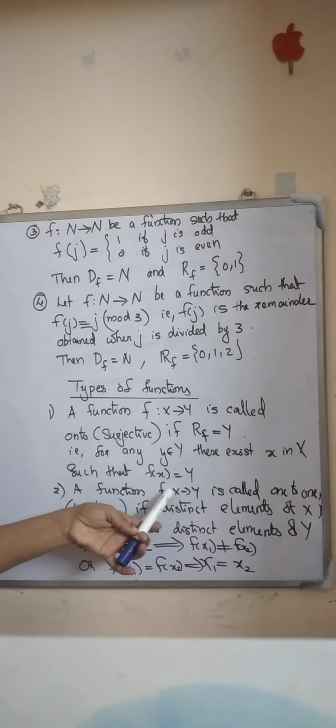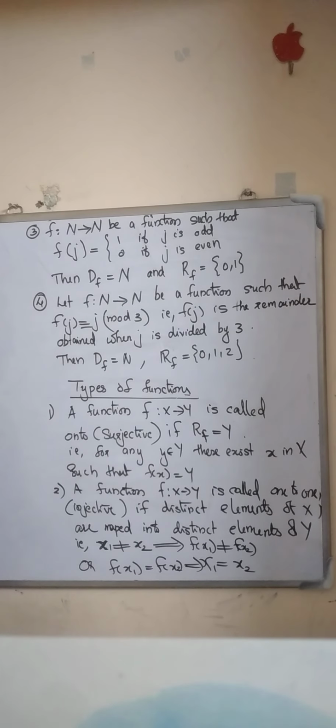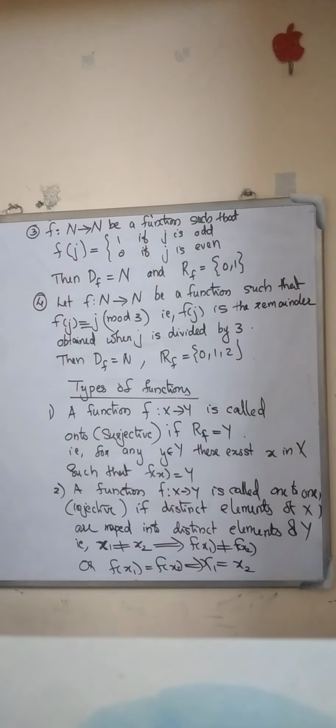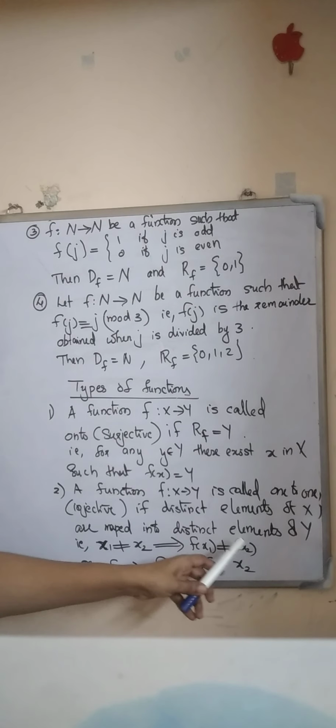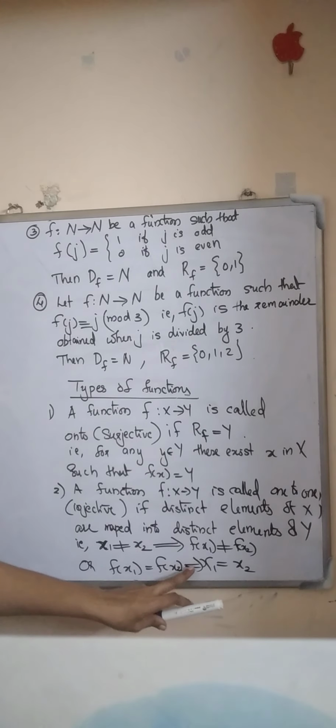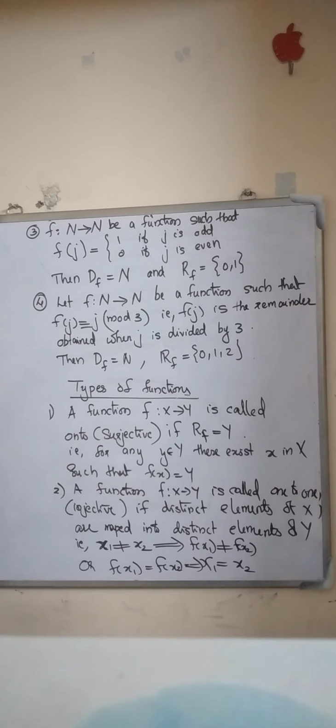A function f from X to Y is called 1-to-1 if distinct elements of X are mapped into distinct elements of Y. That is, if x1 and x2 are not equal in the domain set, then x1 maps to f of x1 and x2 maps to f of x2. The values f of x1 and f of x2 are distinct. That means distinct elements map to distinct images, or equal images from equal values.